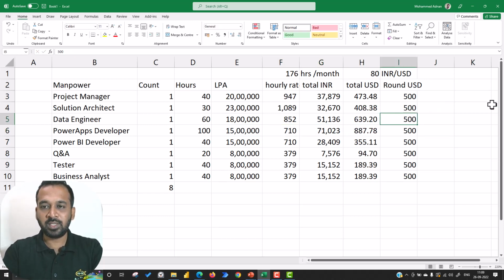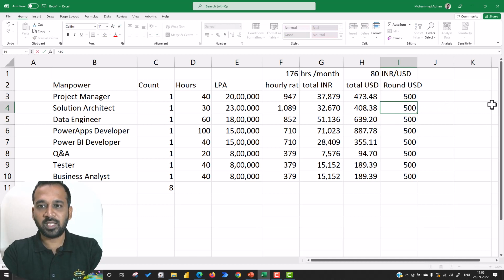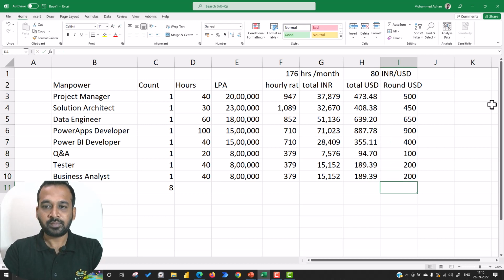Now looking at this figure, I just want to round it off to be 50 higher. This should be like 650, and this should be like 900, and this should be like 400, this is to be 100, this is 200 and 200.